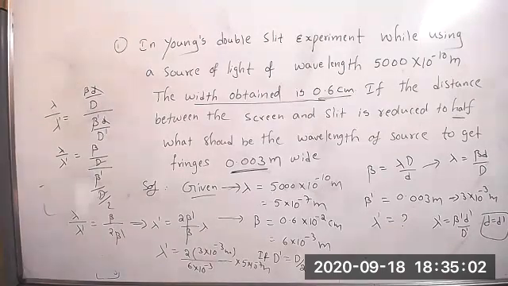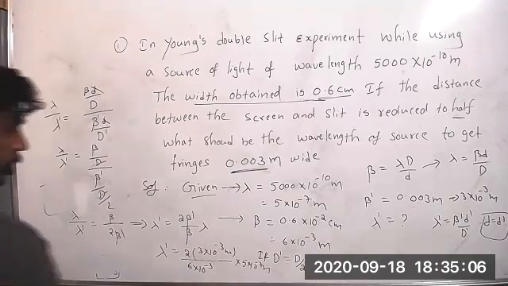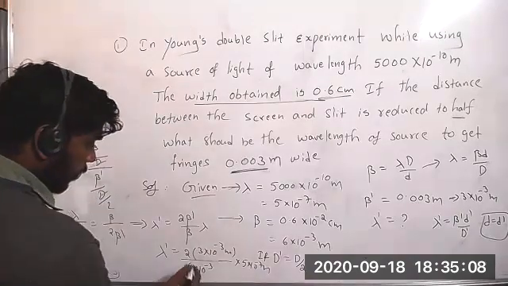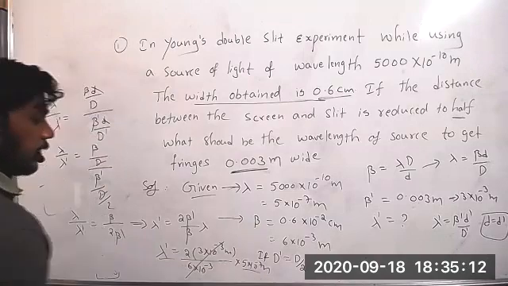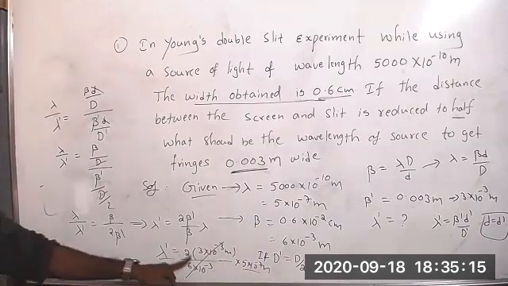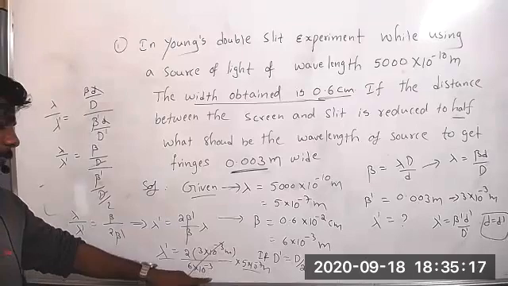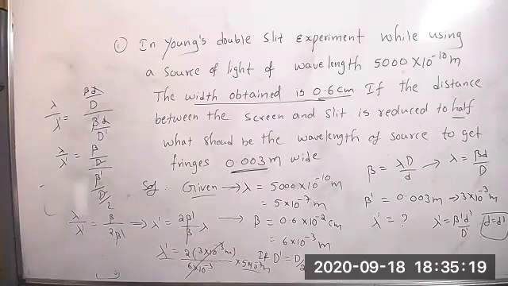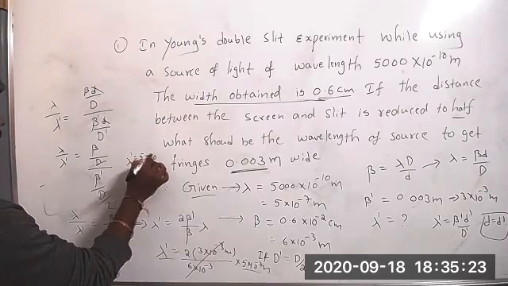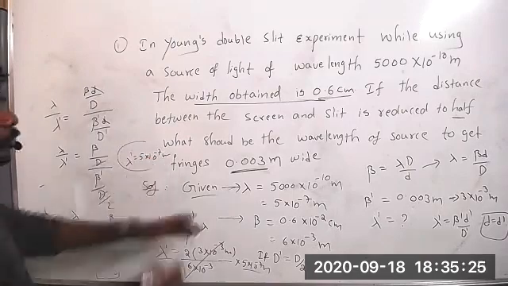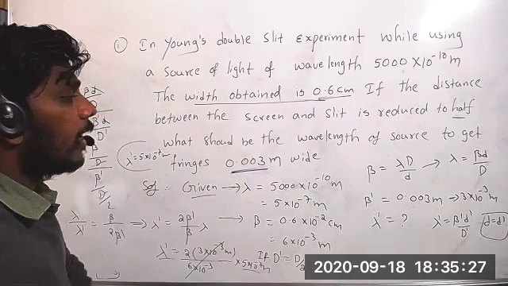Sir, we get the same, sir. 5 into 10 power minus 7 meter. Yes, it gets cancelled. 2 into 3, 6, 10 to the power of minus 3, 10 to the power of minus 3, you will get cancel. Correct. So lambda dash equals 5 into 10 to the power of minus 7. That is the answer. Did you understand this type of method when they have given two values, if you want to calculate the other one?